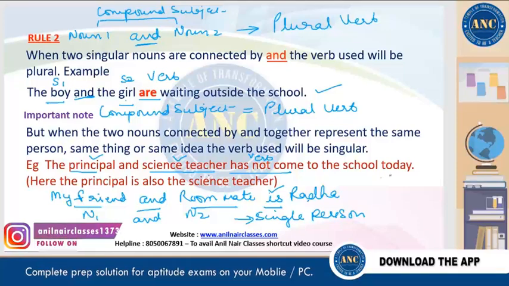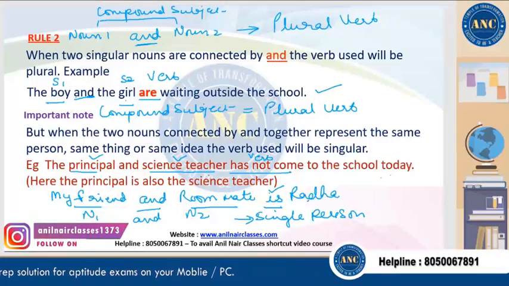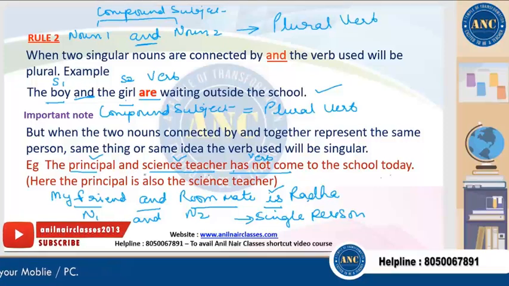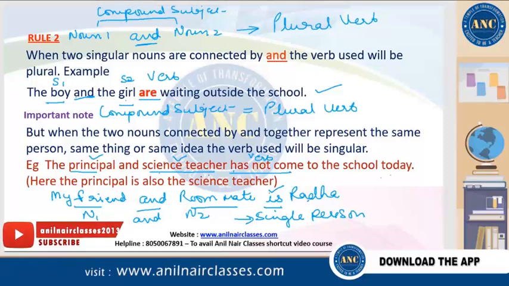So who has not come to the school? The principal and the science teacher. But now why is has there? Because they are referring to a singular person. This principal only is the science teacher. Clear?